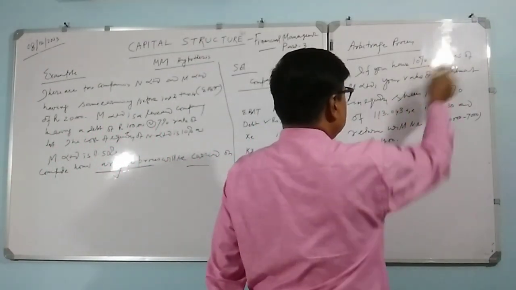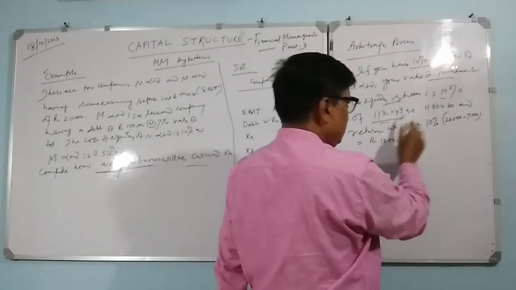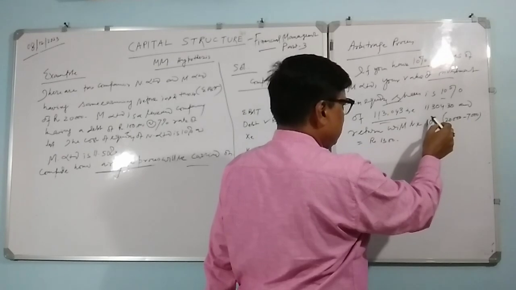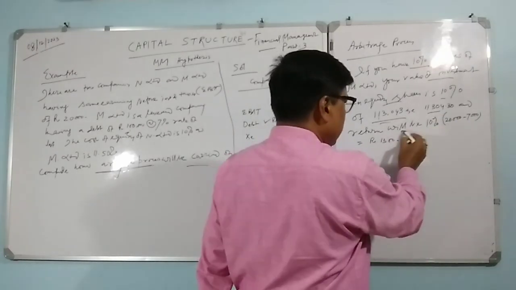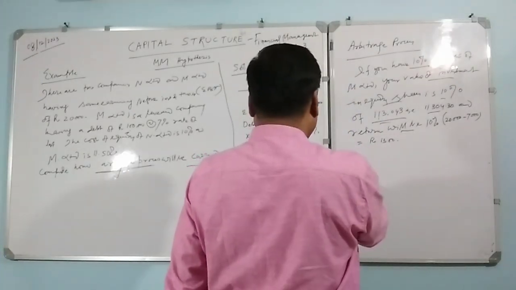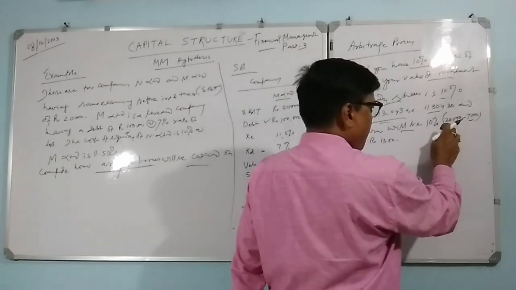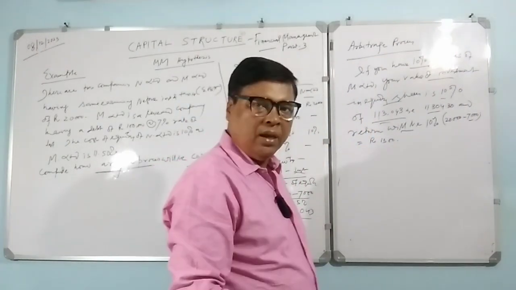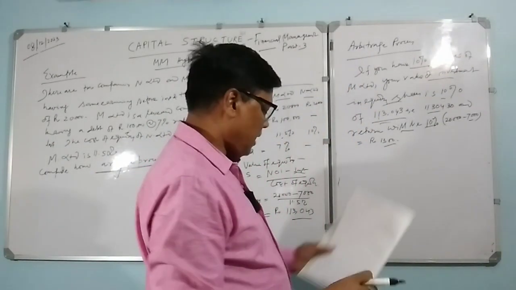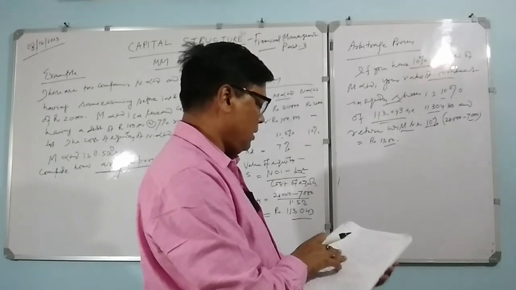If you have 10% shares of M Limited, your value of investment will be 10% of the value of your share, that is 11,304, and the return will be 20,000 minus, you see, the total earning before interest and tax. Before that you have to pay the cost of debt, no? So your cost of debt is 7,000. The balance with the company will be 13,000, and your share will be 10% of that, that is 1,300, right? So this is the concept here.